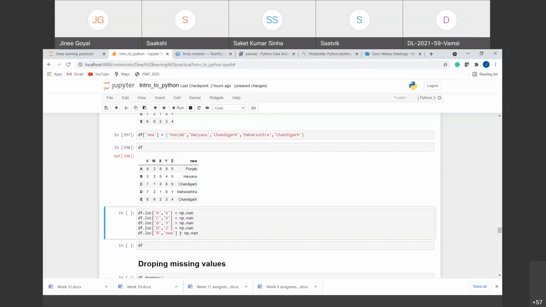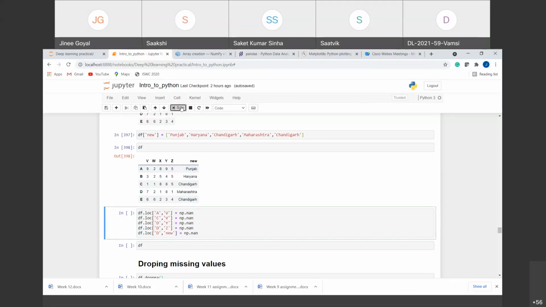Like I told you, how can we access an element? We can access the element using the loc function. So I am using that loc function. From that, I am taking the A, that is this row, and B, that is this column, that is 9, and replacing it with np.nan. np.nan means not a number, right? So it will replace this with the missing value. Similarly, I am replacing the C row and B column with np.nan, and similarly, I am randomly adding some NaN values to it.